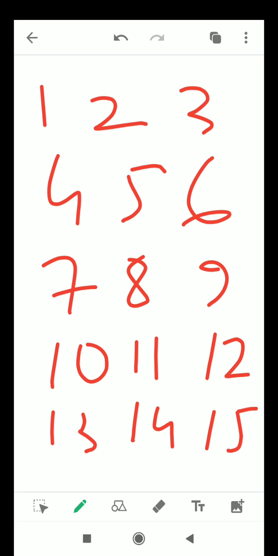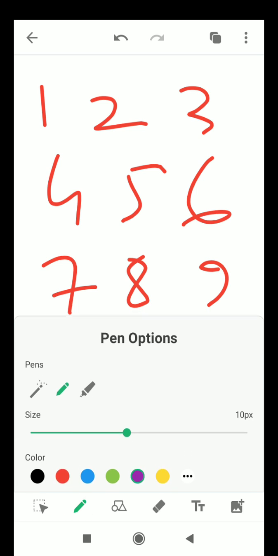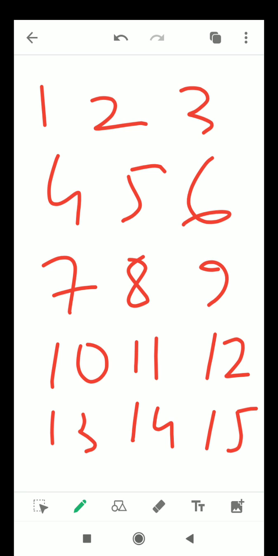So 1 to 15, all these numbers are given to you. And you have to find out in between 1 to 15 how many numbers are prime and which numbers are exactly prime numbers. So how are we supposed to find these numbers?